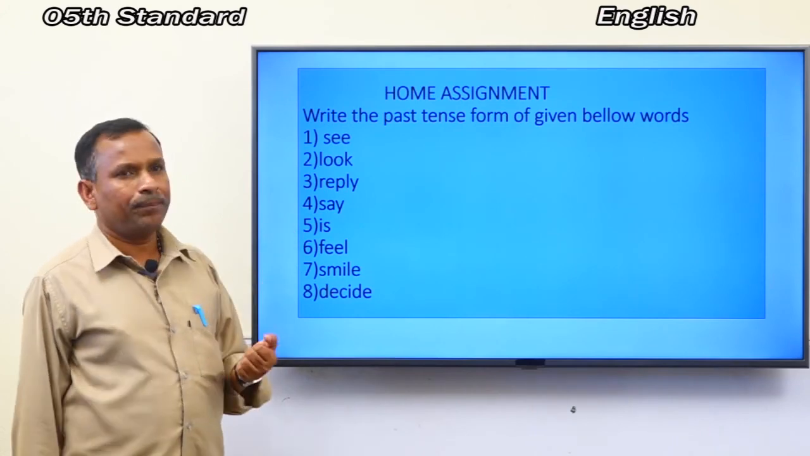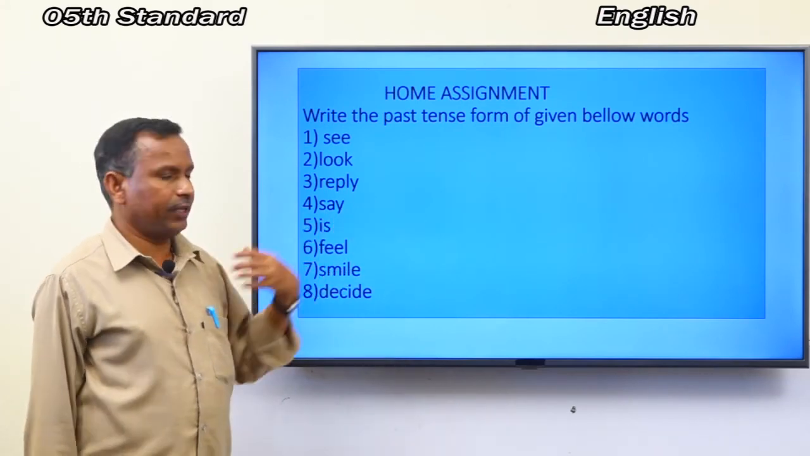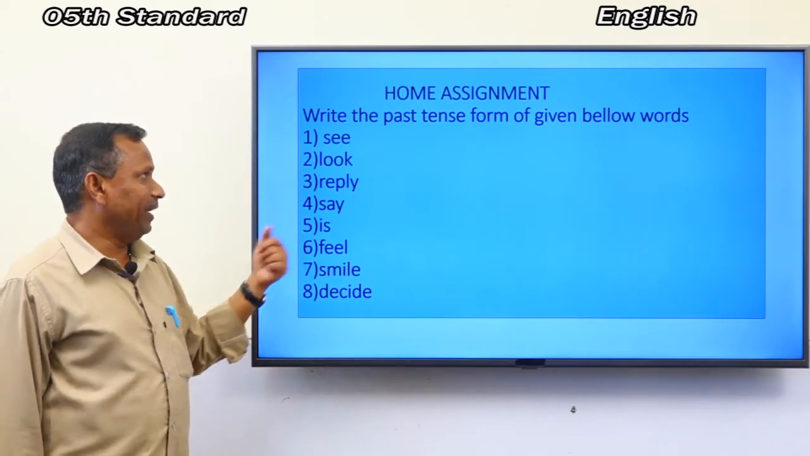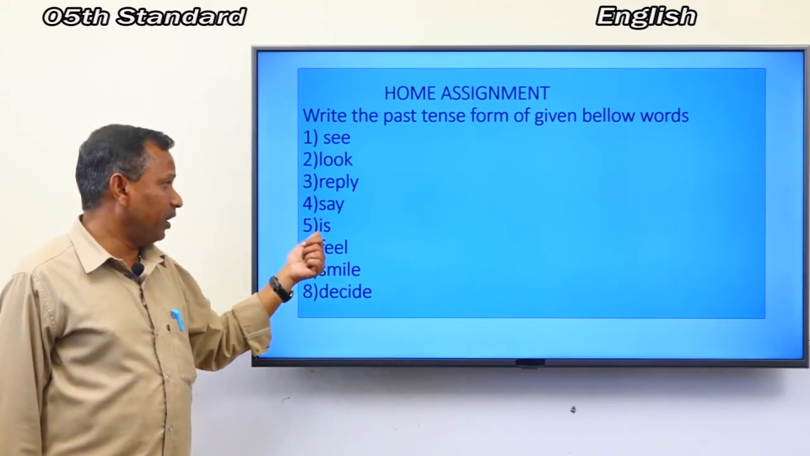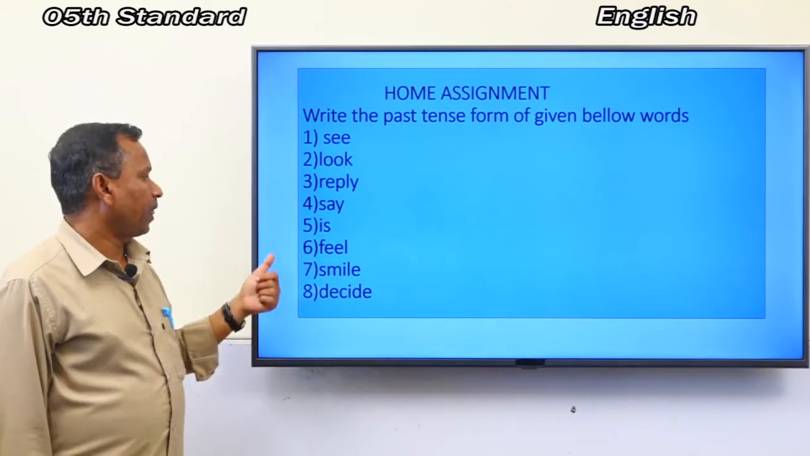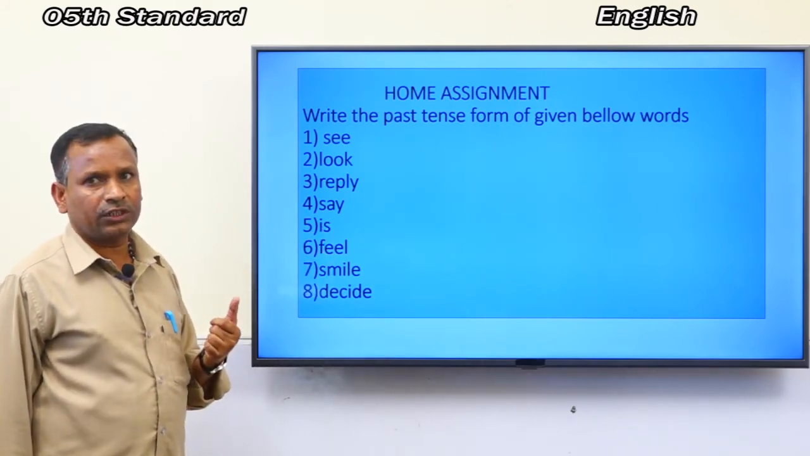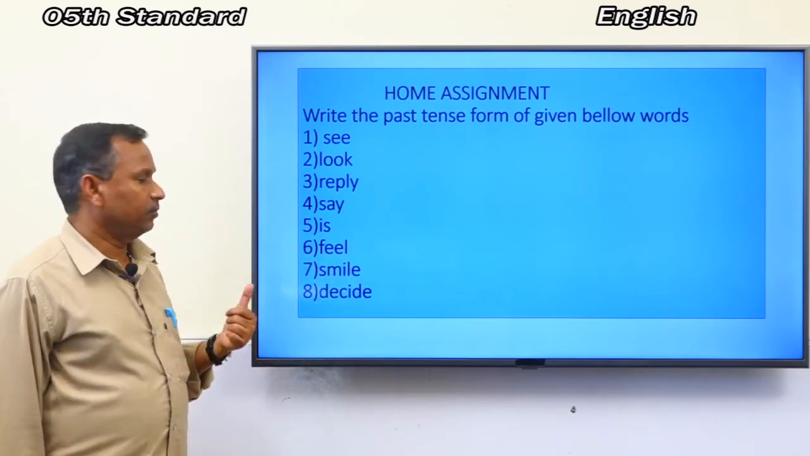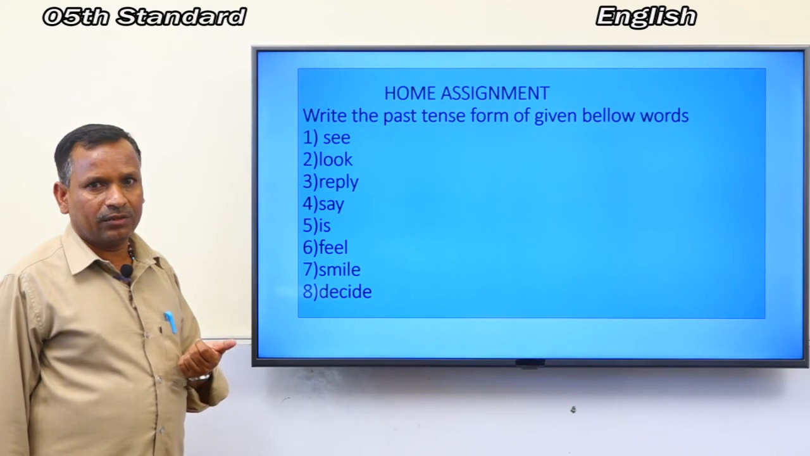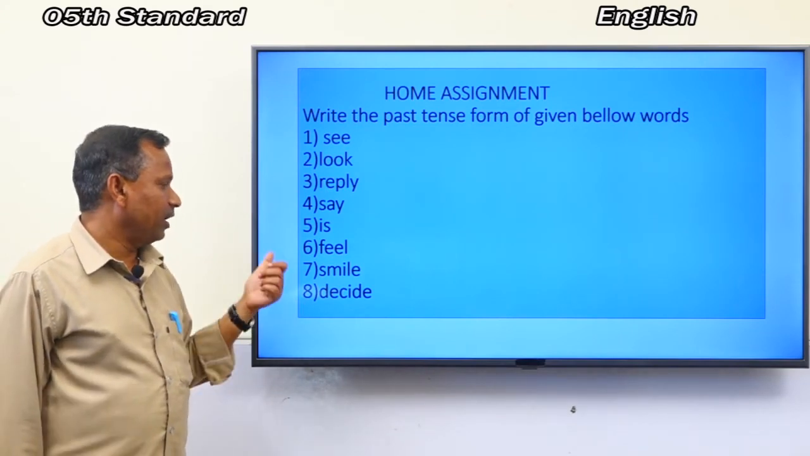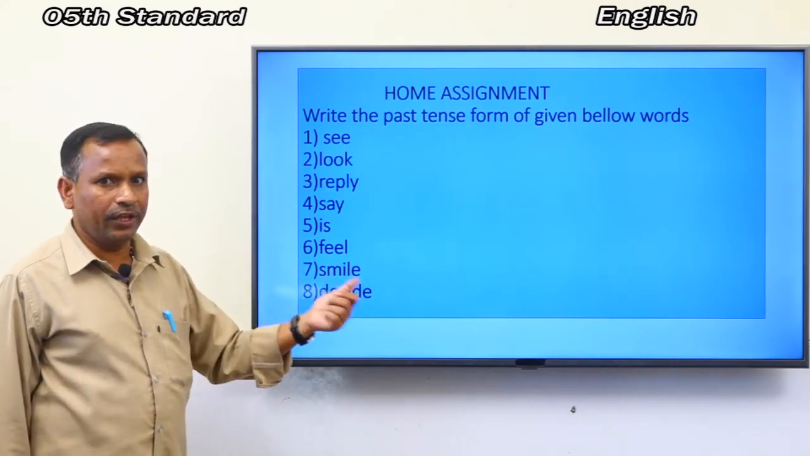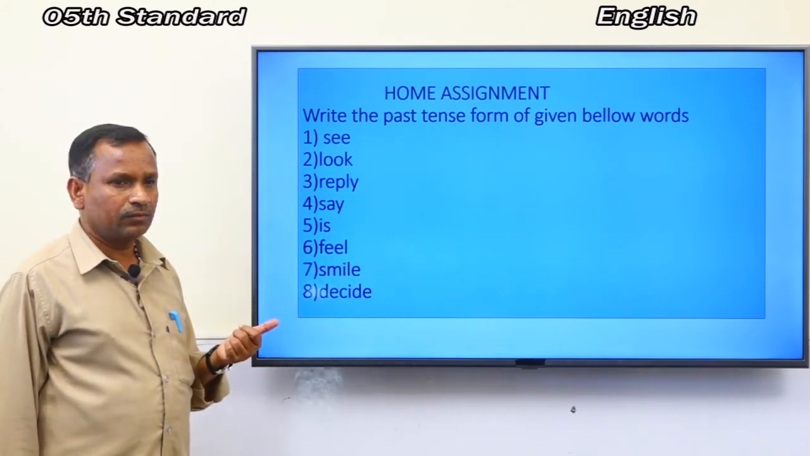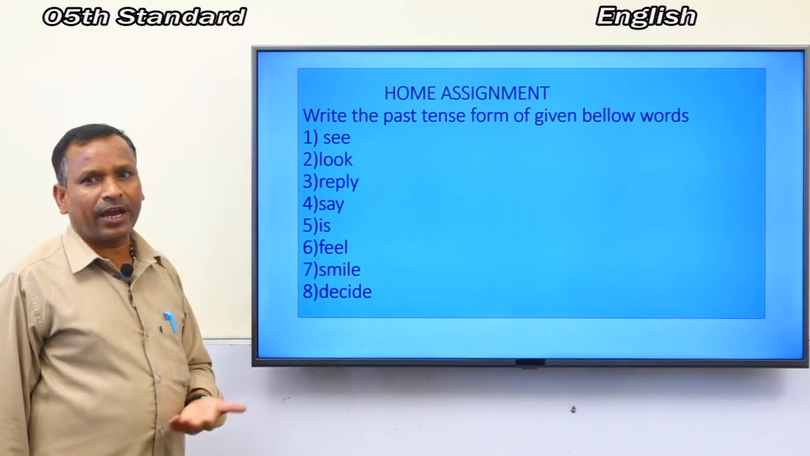Fourth one, say, S A Y, say. Fifth one is, I S, is. Sixth one, feel, F double E L, feel. Seventh one, smile, S M I L E, smile. Last one is decide.